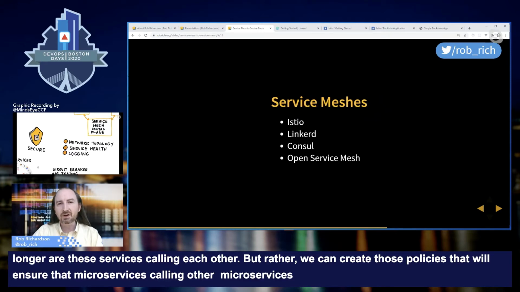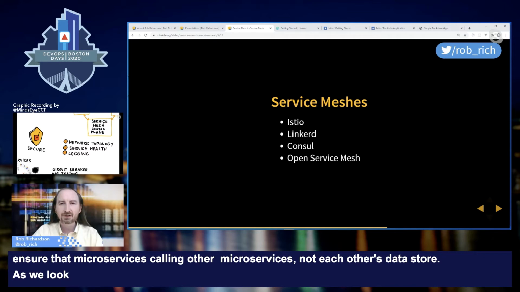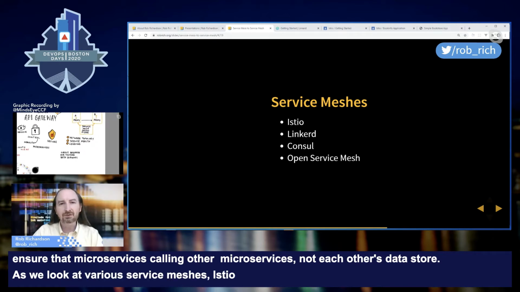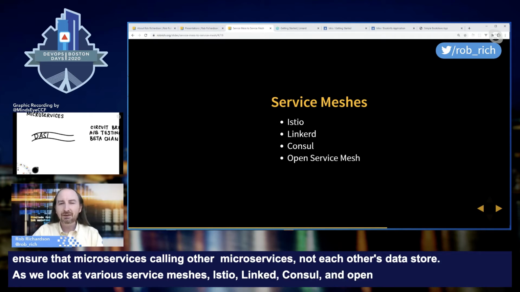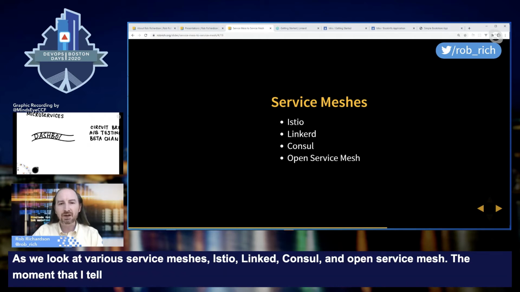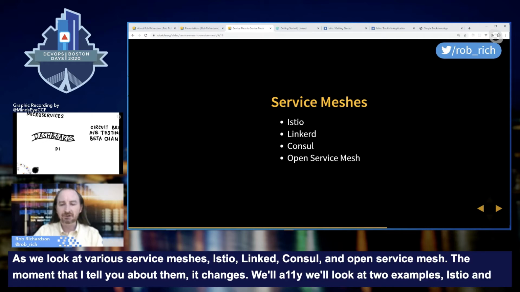As we look at various service meshes, we have Istio, Linkerd, Consul, Open Service Mesh. Each service mesh has its features and benefits and costs. And the hard part is the moment that I tell you any of those is the moment that it changes. So instead, let's pick two examples. We'll look at Istio and Linkerd, and we'll look at the methodologies involved, not necessarily the implementation.